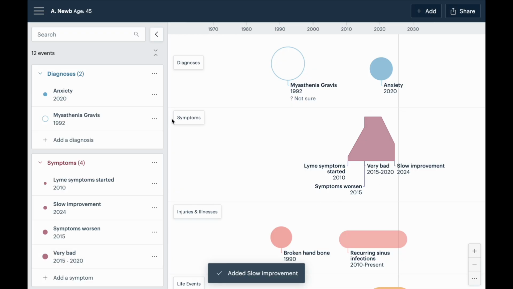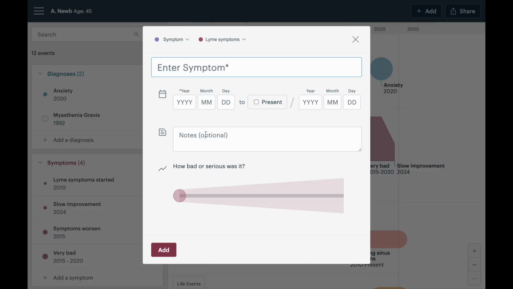And then maintaining okay, 2024 to 2025.